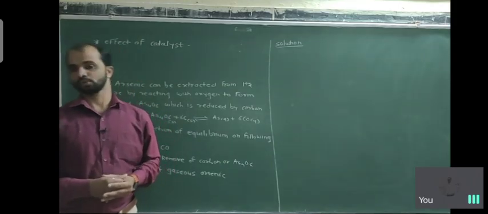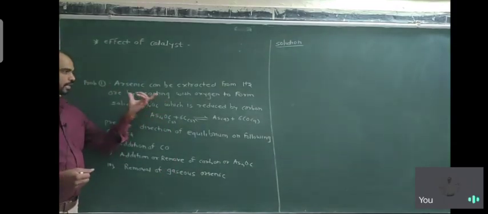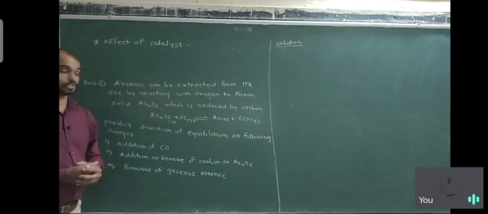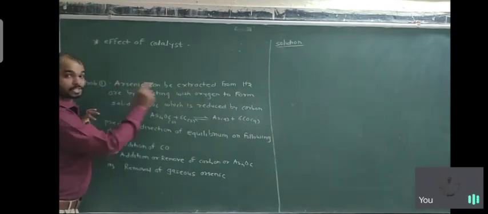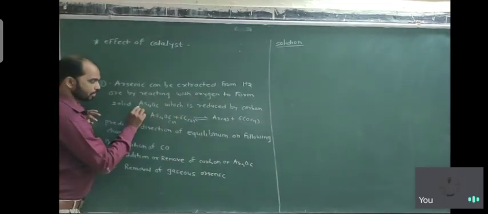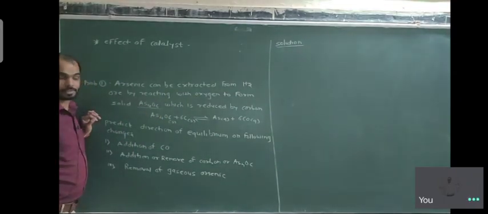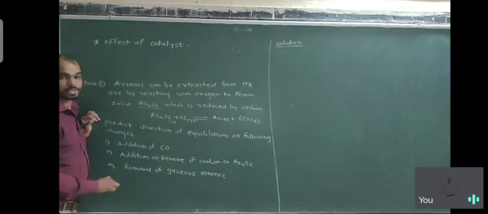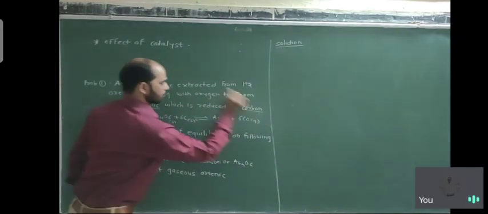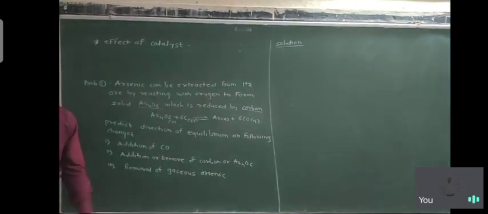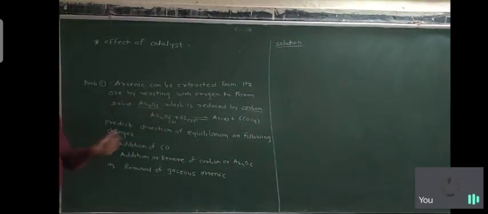So the arsenic ore, when it reacts with oxygen, forms tetra arsenic hexaoxide, and further this is reduced with carbon, and we get pure arsenic. So this reaction is given to you.